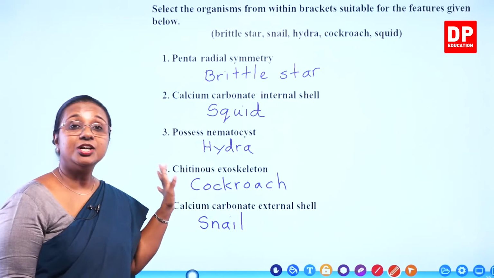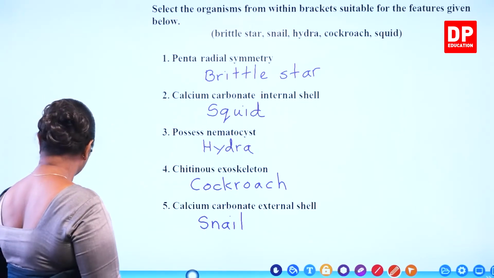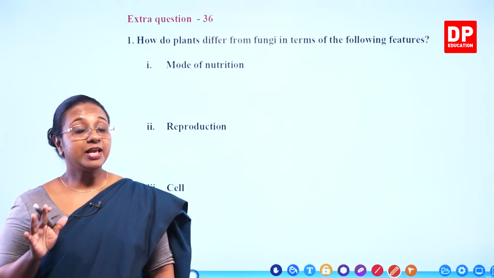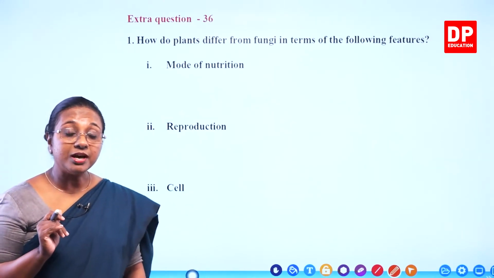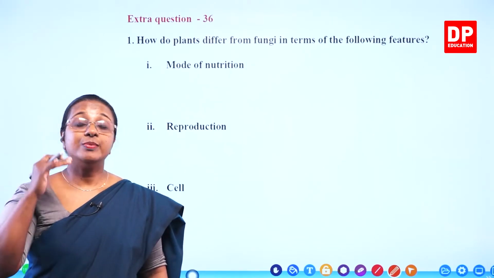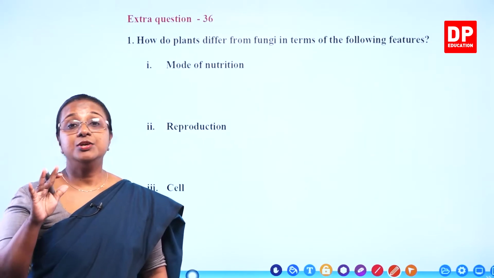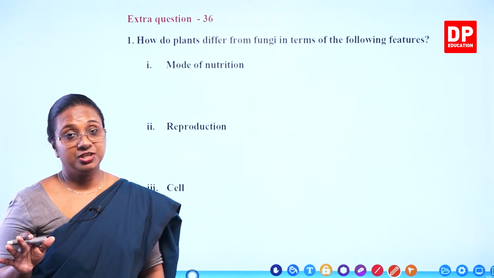So, I am sure you are able to answer these questions correctly. I'll move on to the next one. Extra question 36. How do plants differ from fungi in terms of the following features? So, you all can remember, students, we have domain Eukarya. Under domain Eukarya, we have kingdom fungi and kingdom plantae. So, when they are under domain Eukarya, they are all made up of eukaryotic cells. So, they have a eukaryotic cellular organization.